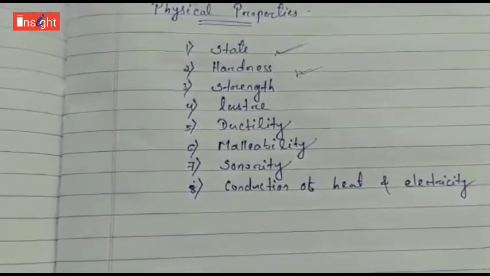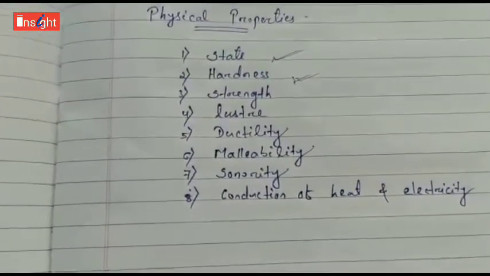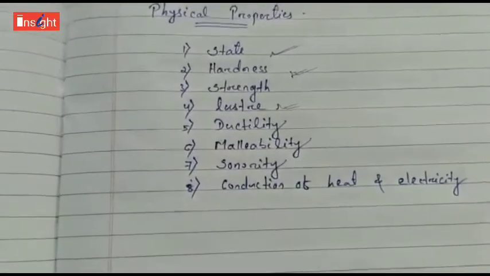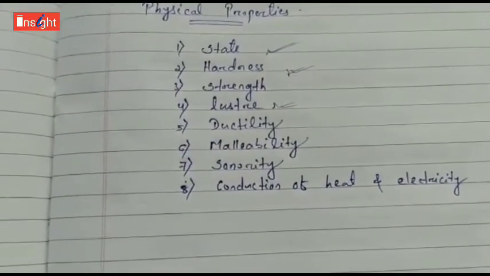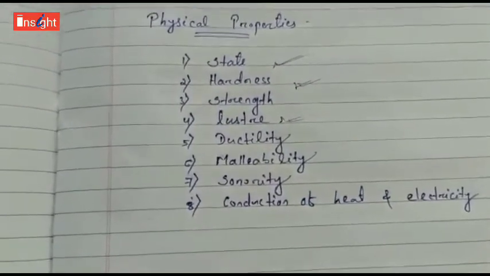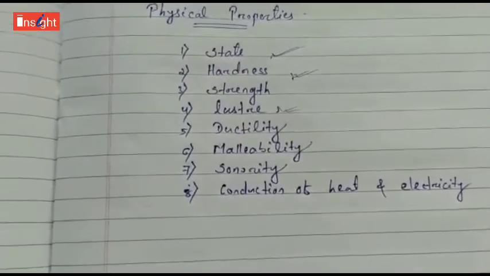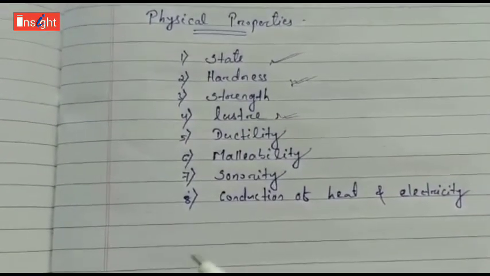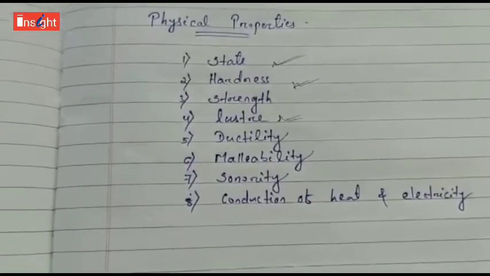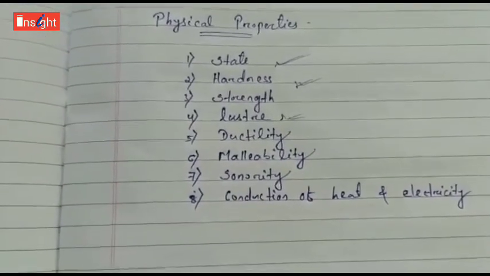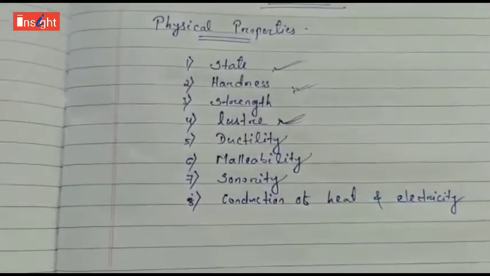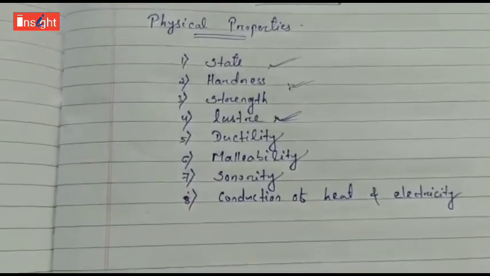Then some metals in their pure state have a shining surface. That property is called luster, metallic luster. Luster means they have a shiny surface in their pure state. That is why the metals are called lustrous metals. They give shine. And non-metals are non-lustrous and dull. There is no shine on the surface of the non-metal. So we can say that the metals are lustrous, that means they have metallic luster, or a shining surface.